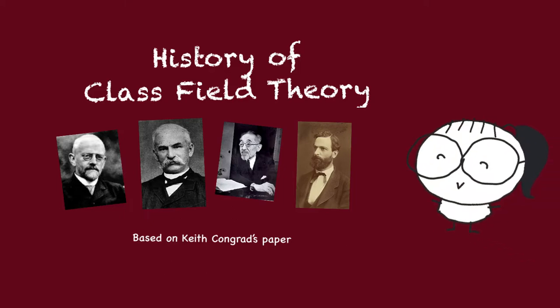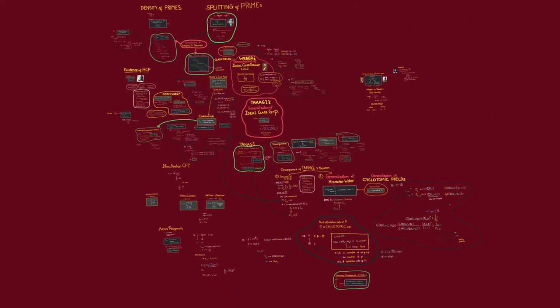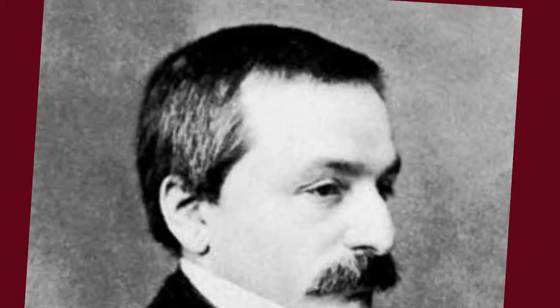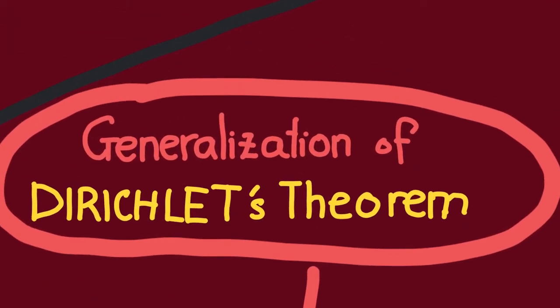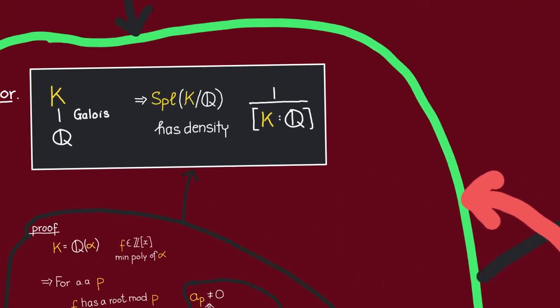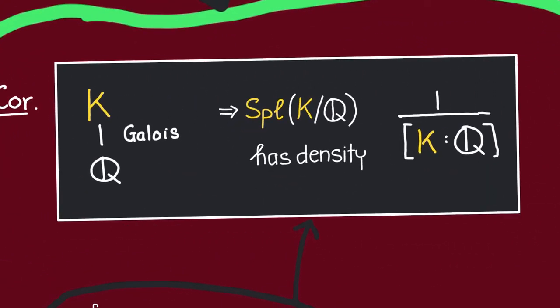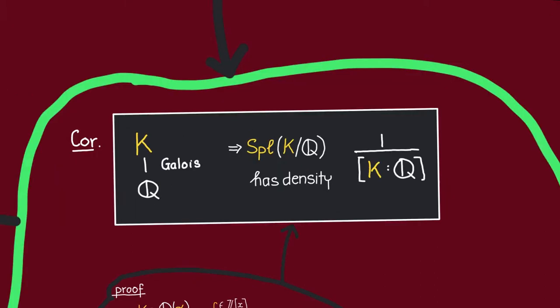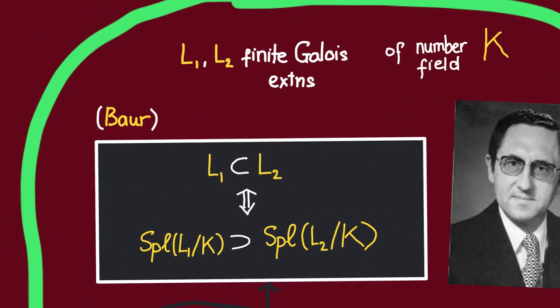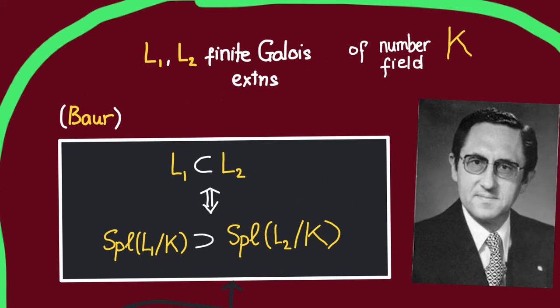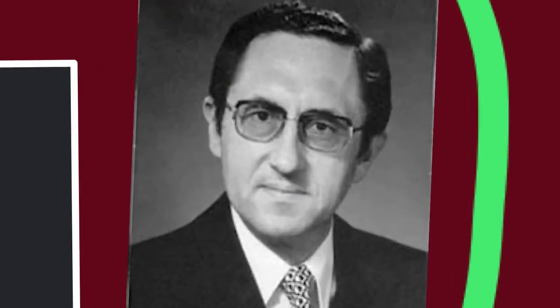Previously, we have discussed one path to class field theory, namely via abelian extensions of number fields. In our previous episodes, we have discussed how Kronecker generalized Dirichlet's theorems on primes in arithmetic progressions to express the density of the set of primes of Q splitting in a Galois extension K in terms of the degree of K over Q. These theorems actually hold in a more general setting for finite Galois extensions of a number field K, and a consequence of that is that the set of primes of K that split in each such extension L completely determines L. This was a result by Bauer.